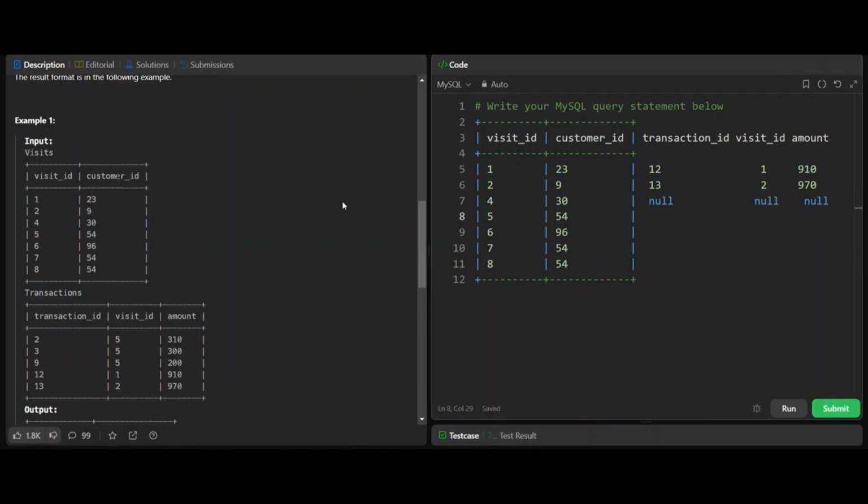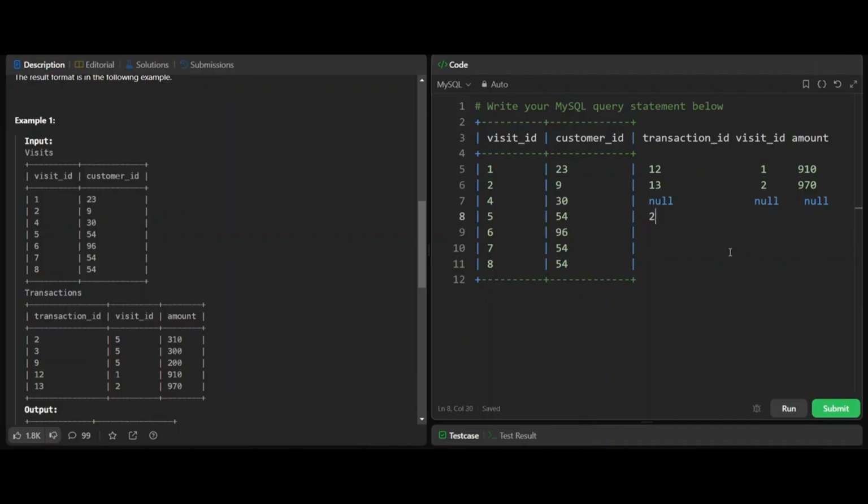Now for customer ID 54, let's see if visit ID 5 is present. Visit ID 5 is present and it is present 3 times. So we will have 3 rows with these three records. Let's try to write it.